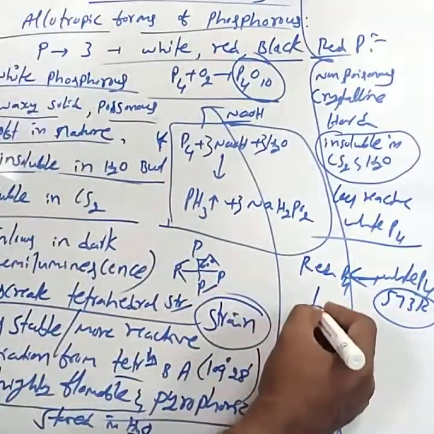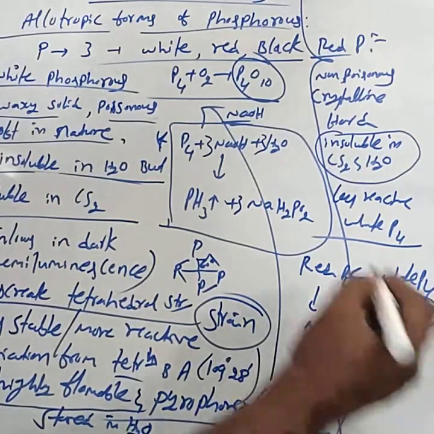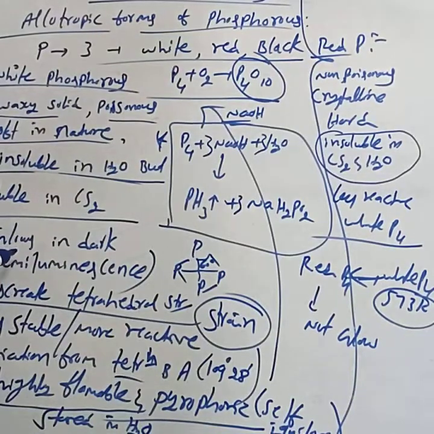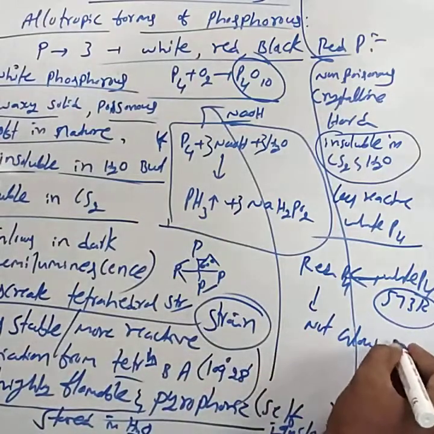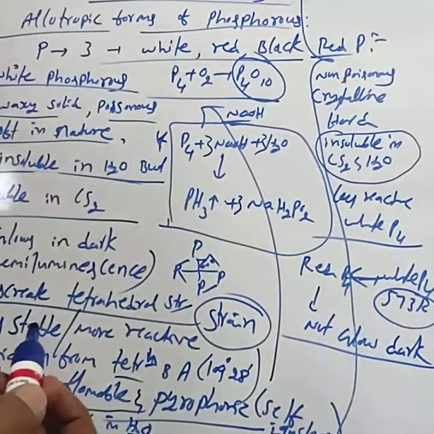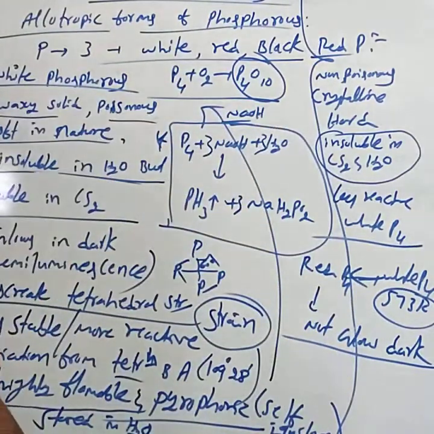Red phosphorus does not glow in the dark. It does not show chemiluminescence, while white phosphorus shows chemiluminescence, it glows in the dark.